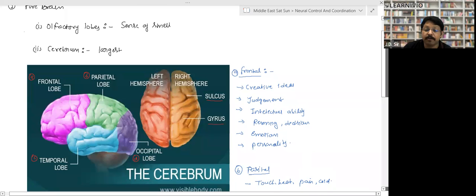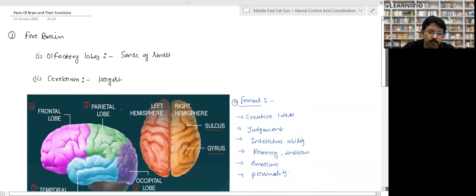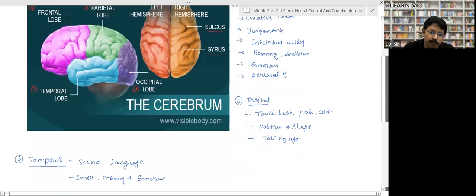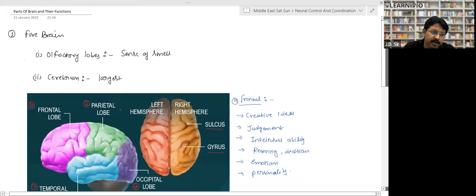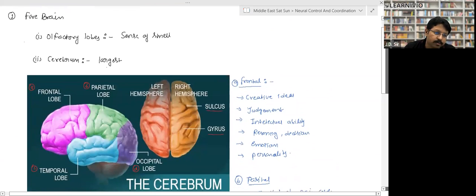Again, the forebrain further down. First, we divided the brain into three parts: forebrain, midbrain, and hindbrain. Further, we have divided forebrain into parts: cerebrum, diencephalon, and olfactory lobe. Olfactory lobe is responsible for the sense of smell, right? It is a particular part of the forebrain dedicated to smell sensing, bad or good, any kind of smell.